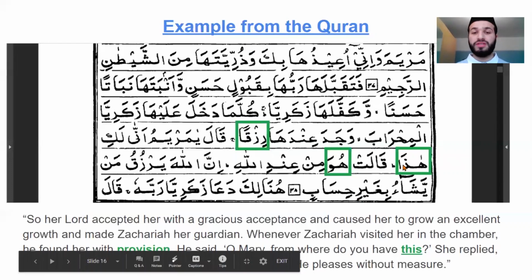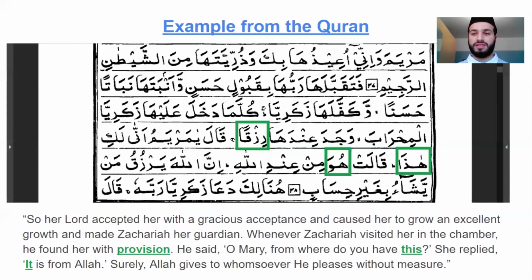When he says this, he uses the masculine word this. In English, that's not confusing because in English, this is a boy, this is a girl; the word this is the same for masculine and feminine. But when she replies, it is from Allah, she uses the word he, saying he is from Allah. So literally, this sentence would be, she said, he is from Allah. But of course, it has to be he because in Arabic, the word provision is masculine itself. It's not neuter, and so therefore there's no it word to refer to the provision. The word in Arabic to refer to the provision is he.